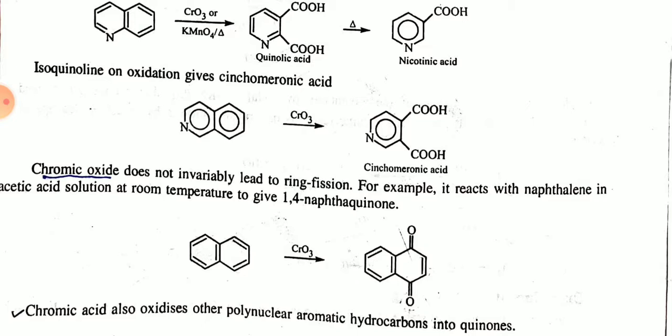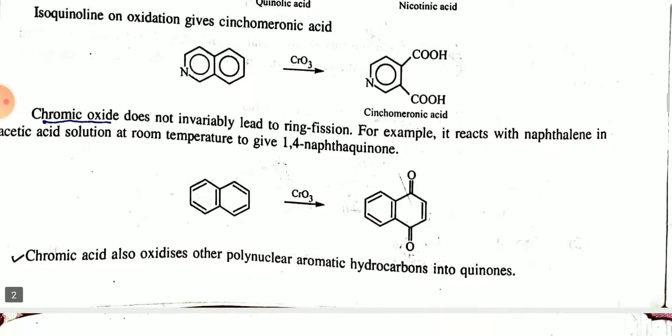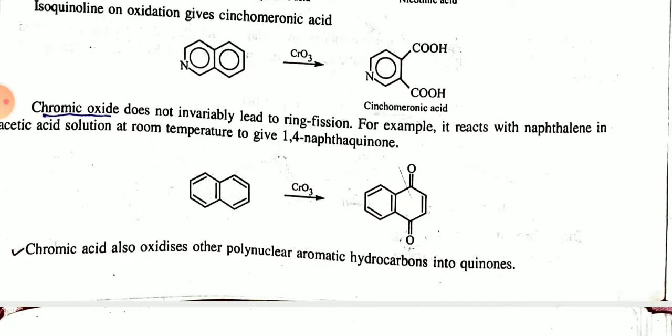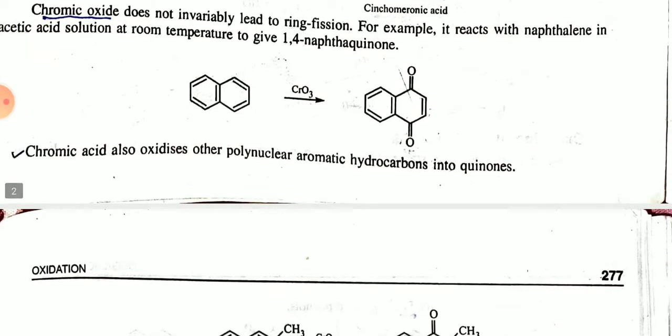Now chromic acid does not lead to ring fusion. For example, if it reacts with naphthalene in acetic acid solution at room temperature, it will give 1,4-naphthoquinone. Simple: the double bond is present on the 1 and 2 positions, so the compound will be 1,4-naphthoquinone.